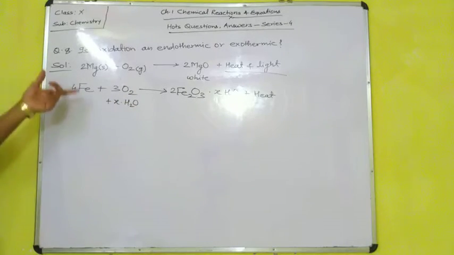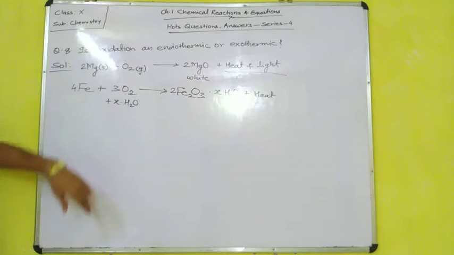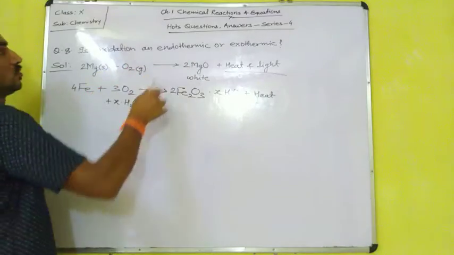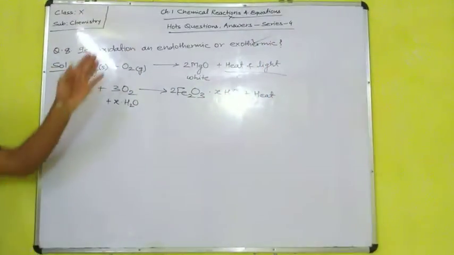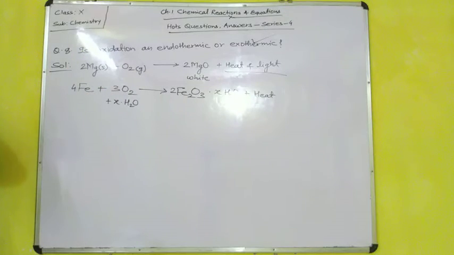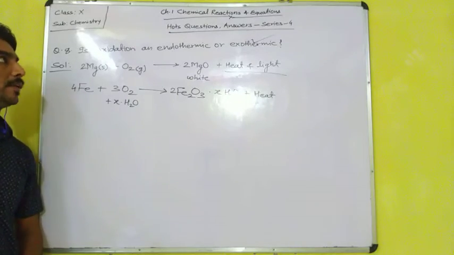So this is an example of oxidation in which heat and light are released. So oxidation is an exothermic reaction. So this is the first question's answer. Series 4, I think one or two more series are required, then it will be complete.